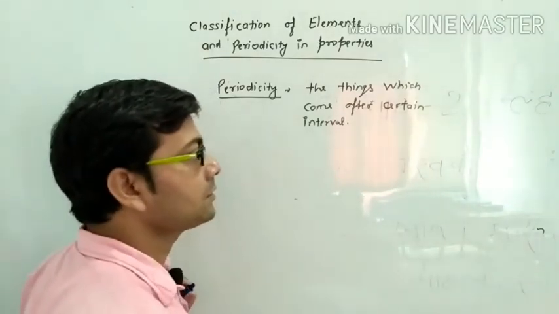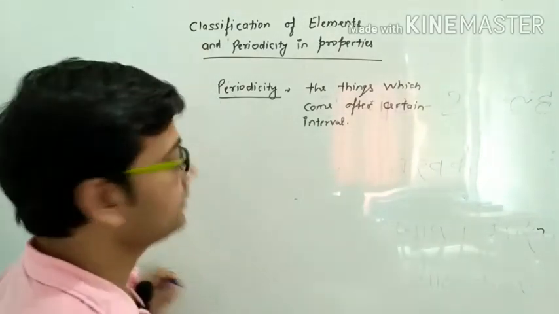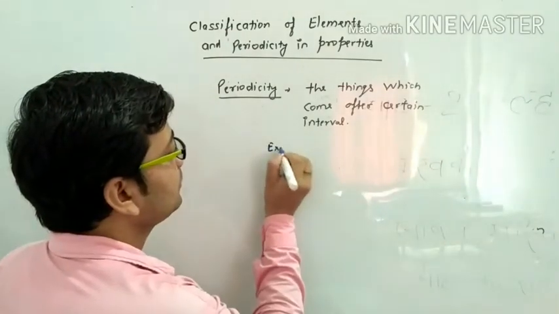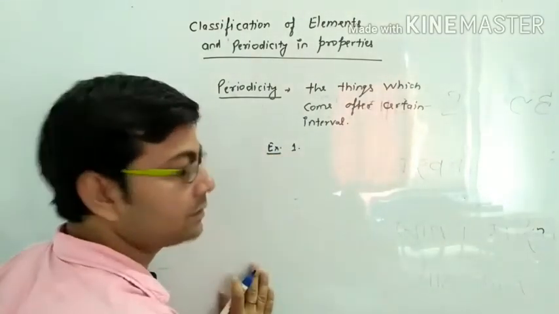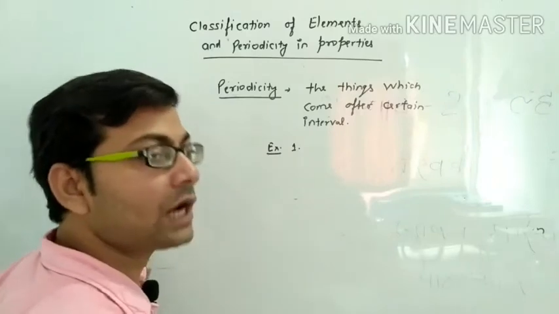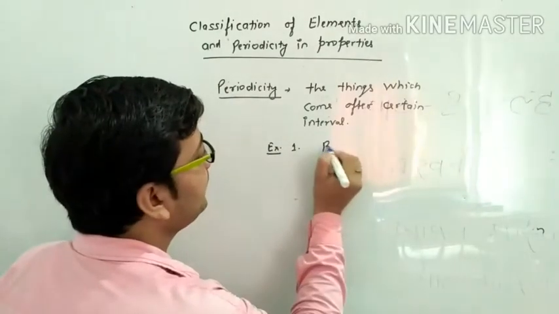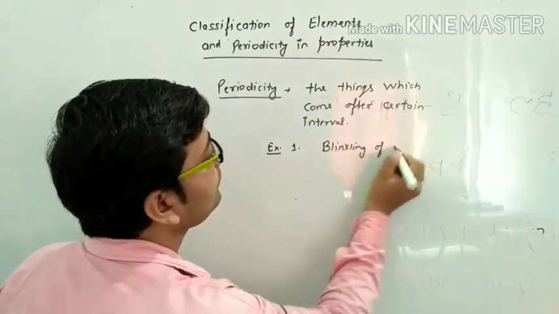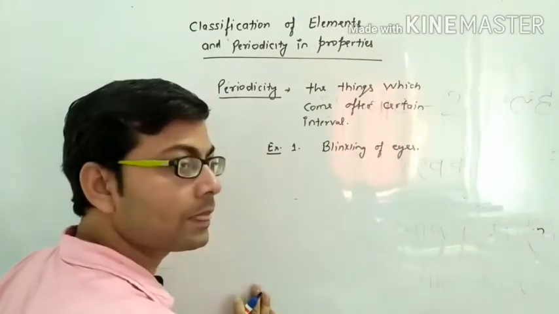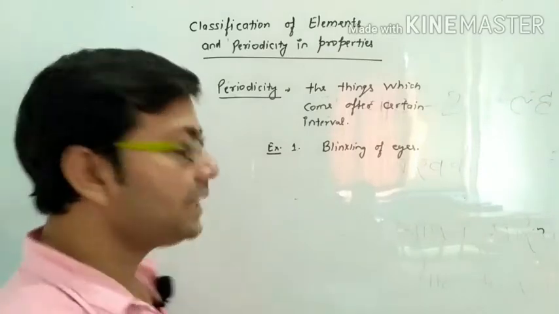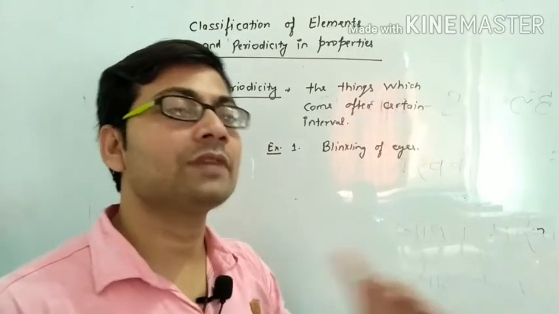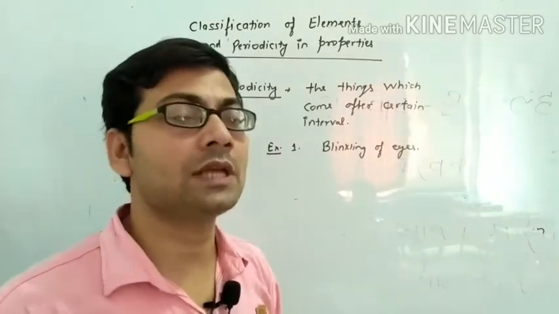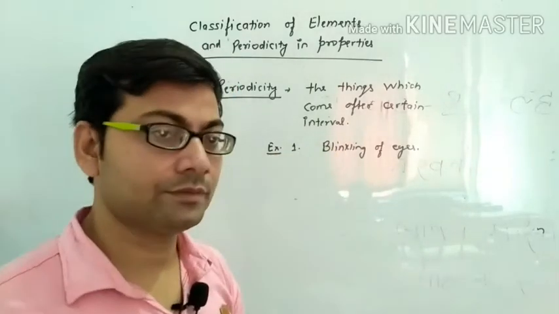If we take some examples from your daily life, the first example is blinking of your eyes. Your eyes blink after a certain interval of time. So this is also an example of periodicity.